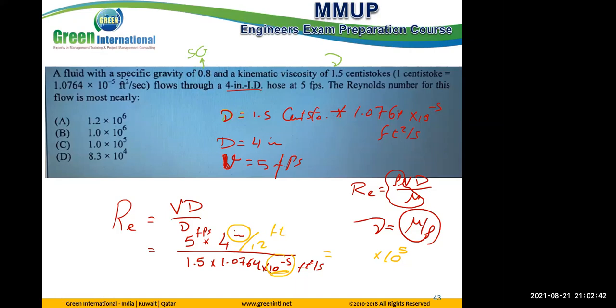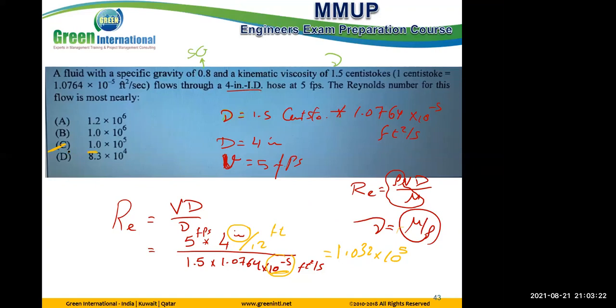So let's calculate this together. 5 multiply 4 divided by 12, divided by 1.5, divided by 1.0764. We get 1.032. Which answer is needed for this? Do we need to change the decimal, or can we get it directly? Anyone get the answer? C. Yes.